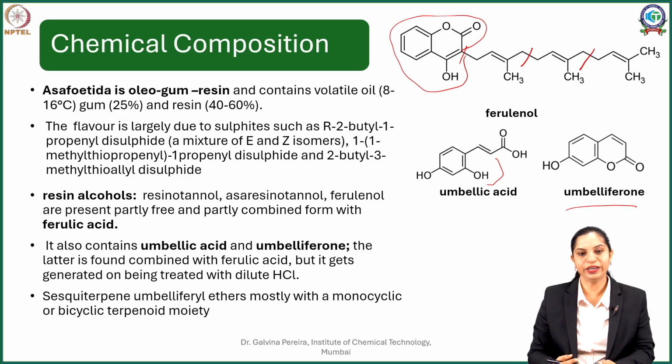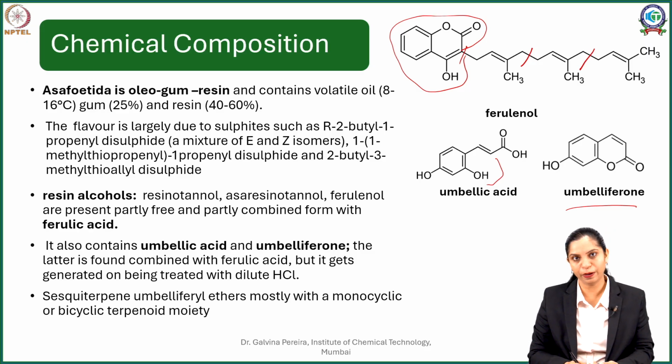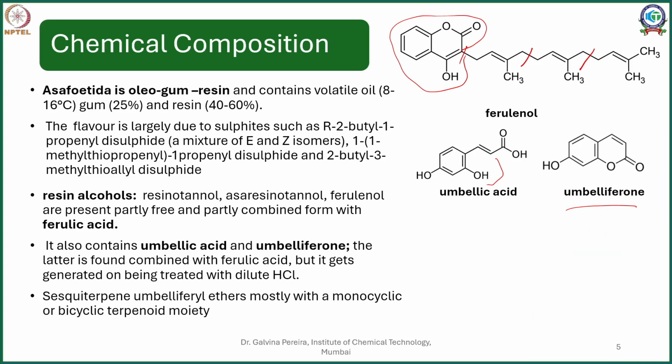Naturally it is present in combination as esters with ferulic acid, but once it is hydrolyzed, the ferulic acid is separated from the umbellic acid and you can get umbelliferone. This is also used in detection and identification of asafoetida. Apart from that, there are numerous other compounds, sesquiterpenes, umbelliferyl ethers, and many of them mostly form ethers with monocyclic or bicyclic terpenoidal moieties.